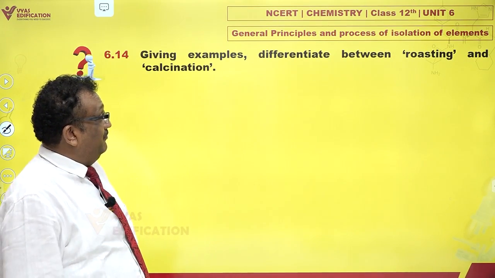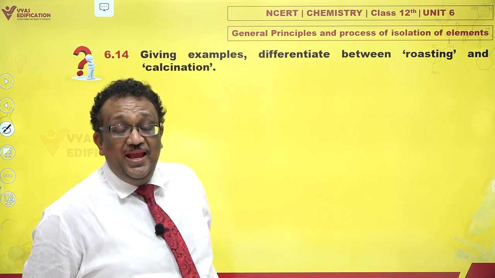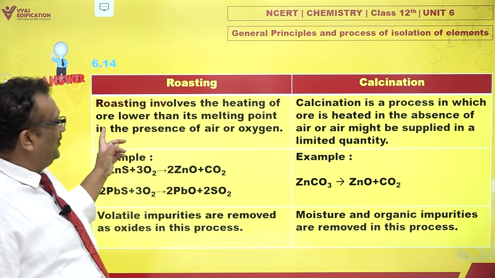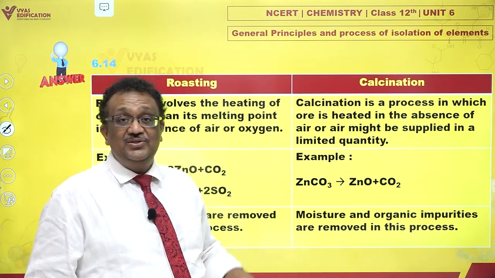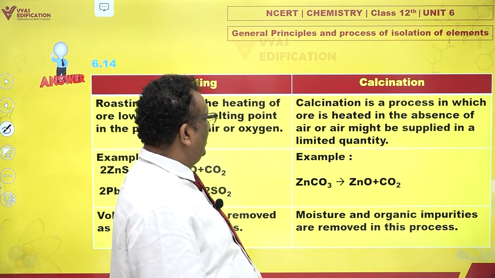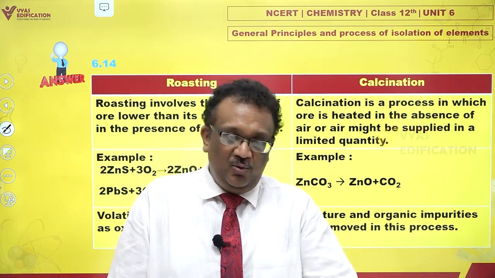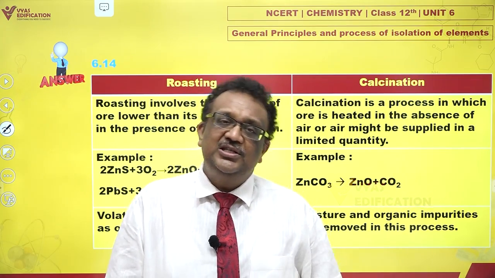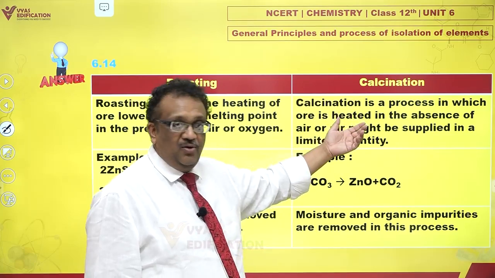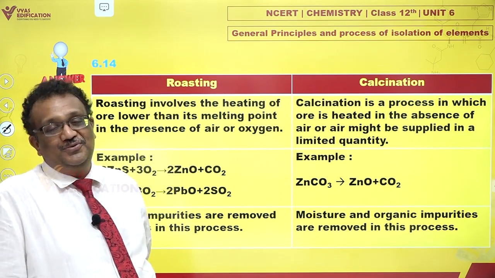Giving examples, differentiate between roasting and calcination. Heating in active supply of air is called roasting. And calcination means heating without active supply of air. Sometimes people also call it heating in the absence of air. Now that is very stupid because it doesn't mean that you have to create a vacuum. It just means that you don't have to push heat in, that's it. So heating without active supply of air is calcination. Heating in active supply of air is roasting.